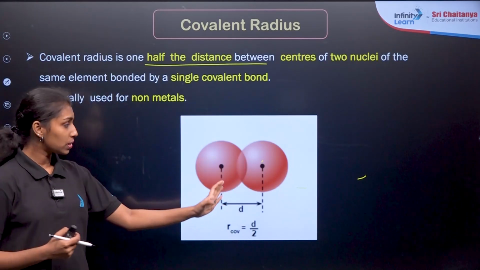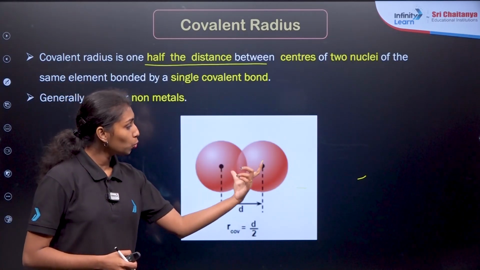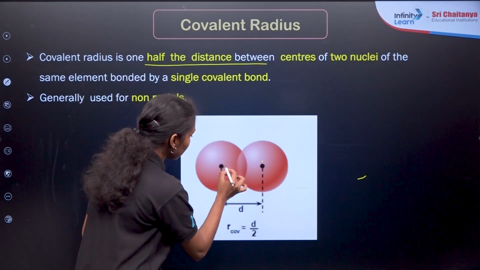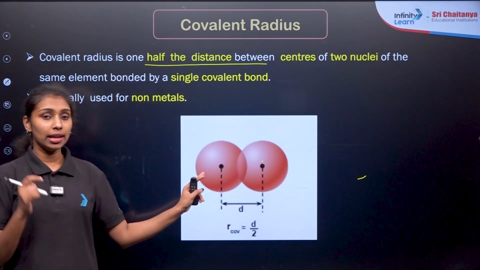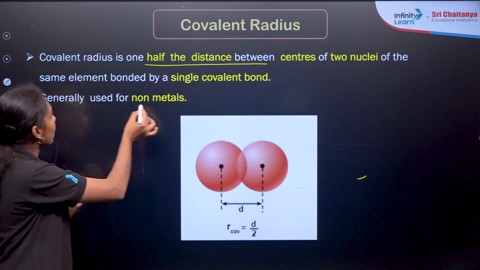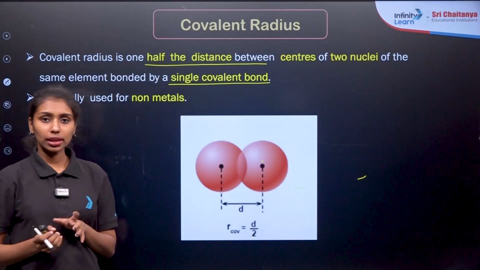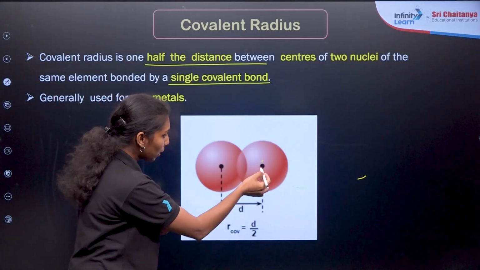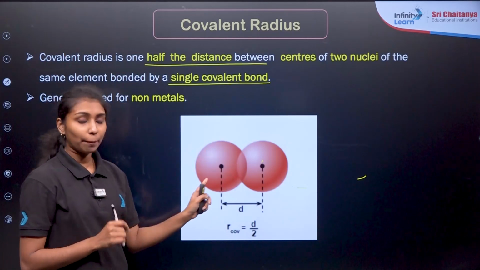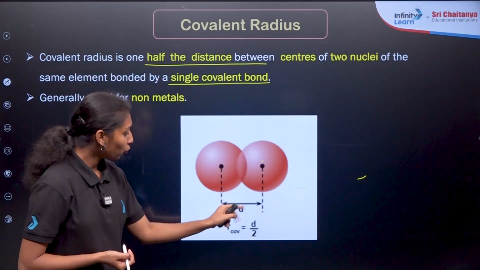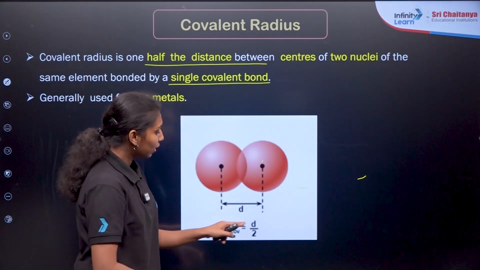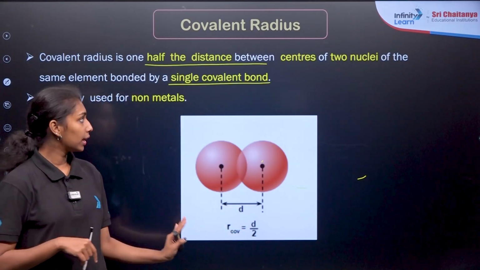For example, if I take two atoms, two nuclei are present. The total distance between the two nuclei of the two overlapping atoms is taken, and half of this distance is known as the covalent radius. If the distance is taken as d, then the covalent radius is equal to d by 2. Clear?